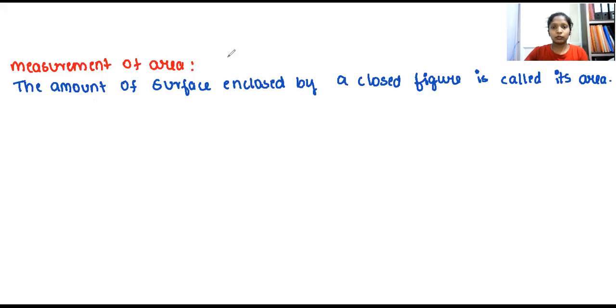So when I come to the measures of area, what are the measures you have in area? Let's have a look. Measures of area.